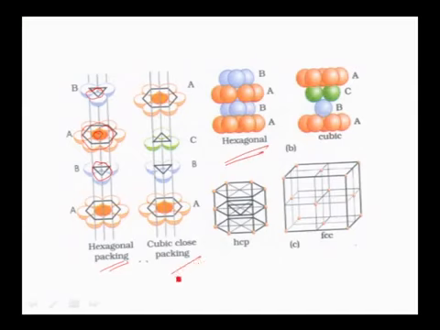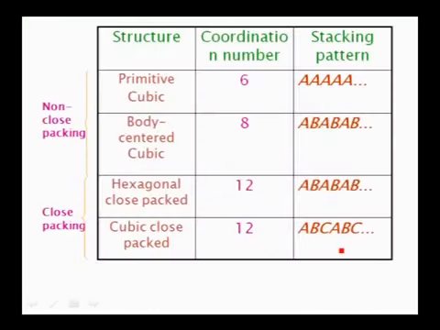And come to this next one, cubic close packing or FCC lattice. Here three layers are repeated, and this gives the face-centered cubic lattice arrangement. This is the arrangement of constituent particles in a three-dimensional pattern. And this is the overall representation of what we discussed so far: non-close packing and close packing.